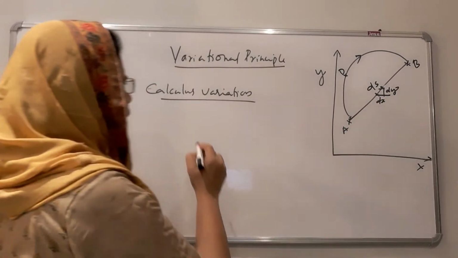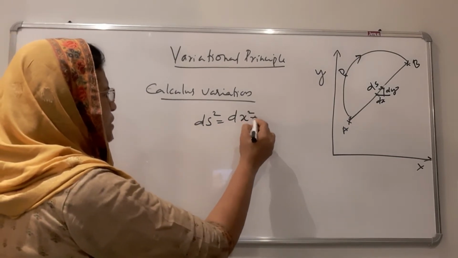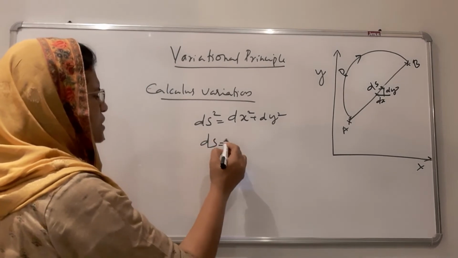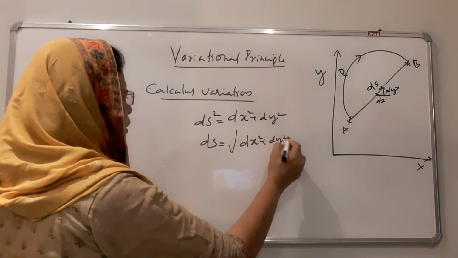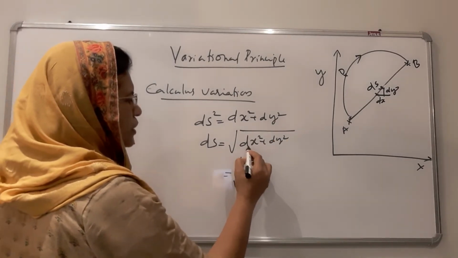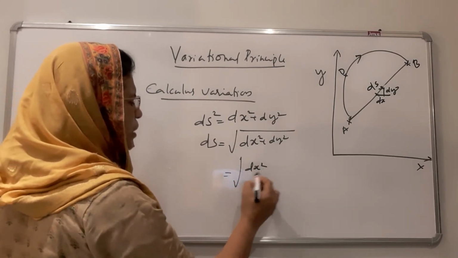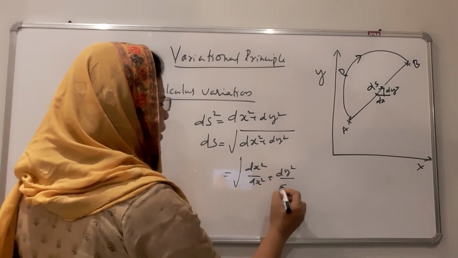Therefore, ds square is equal to dx square plus dy square, or ds is equal to the square root of dx square plus dy square. We can divide the equation throughout by dx, that is dx square divided by dx square plus dy square divided by dx square.